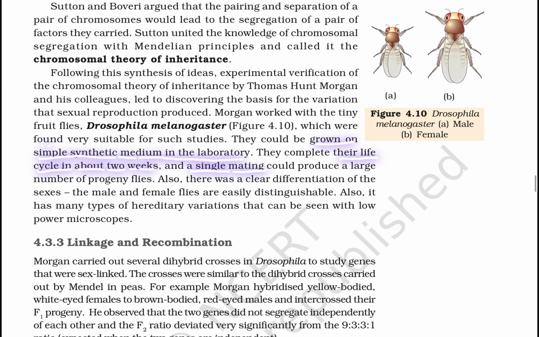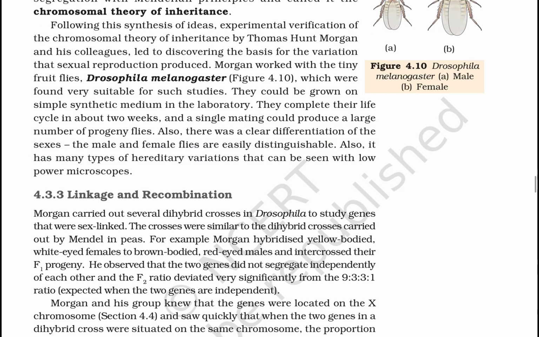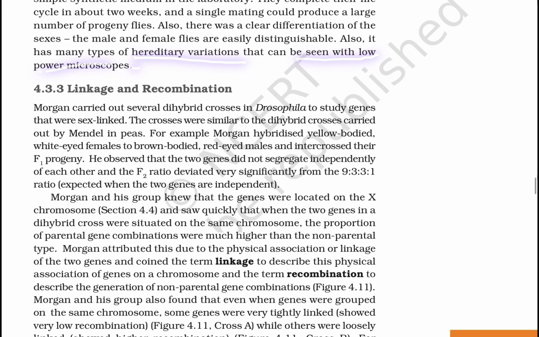They complete their life cycle in about 2 weeks, and a single mating could produce a large number of progeny flies. Also, there was a clear differentiation of sexes. Male and female flies are easily distinguishable. Also, it has many types of hereditary variations that can be seen with a low power microscope.